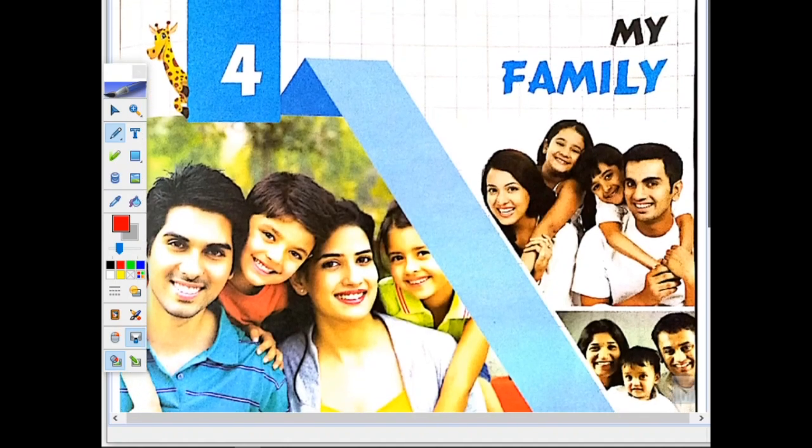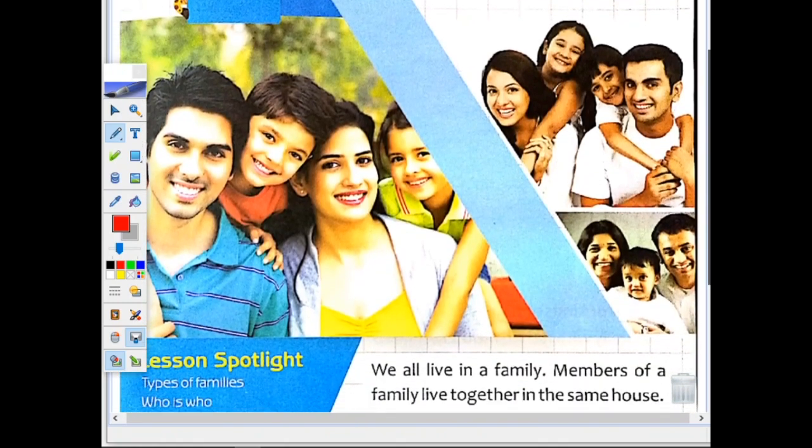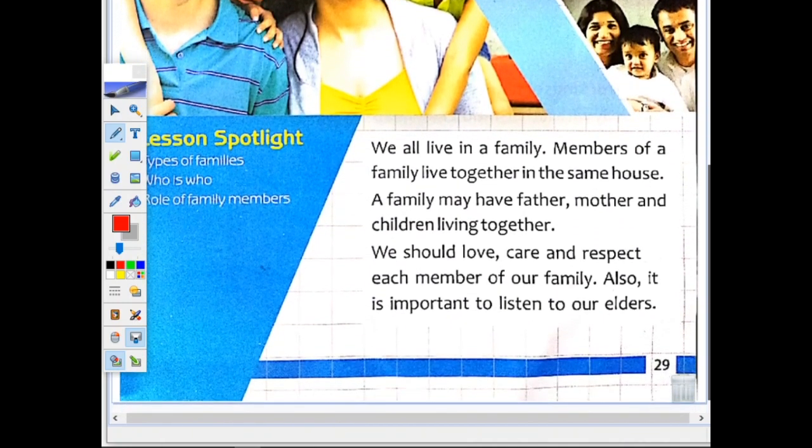Now I will read the lesson and you all listen to it carefully. We all live in a family. Members of a family live together in the same house. A family may have father, mother and children living together.